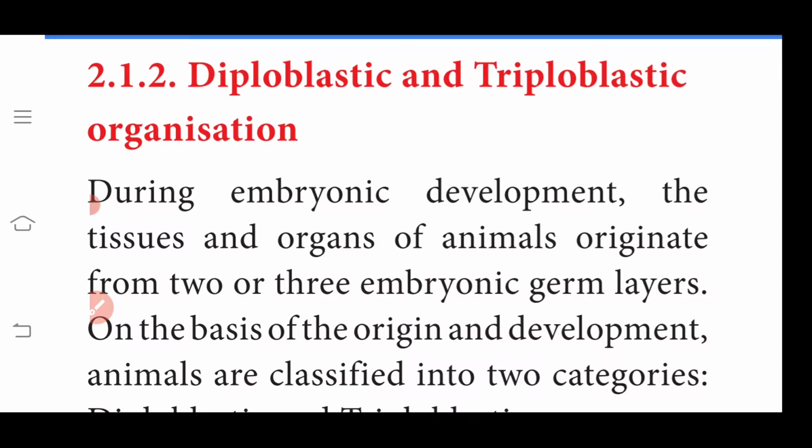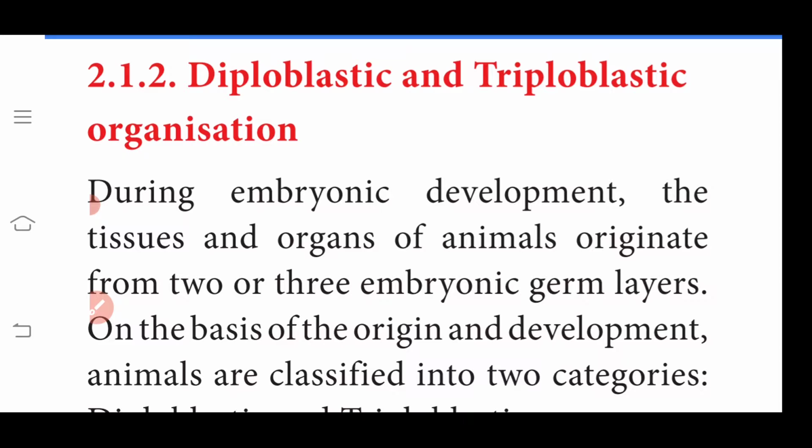Now, organisms can be classified into two categories. One is diploblastic animals and another one is triploblastic animals. Diploblastic animals: diplo means two, blastic means layers. What are the two layers present in diploblastic animals? One is outer ectoderm, inner endoderm. Some animals during the embryonic development develop from two germ layers. Those animals are called diploblastic animals.